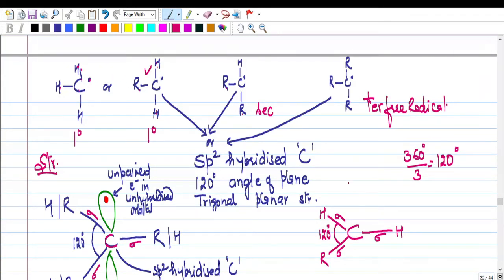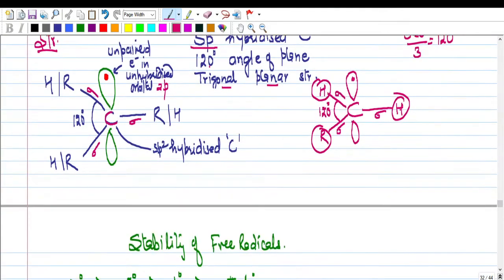Now this one free electron is present in the unhybridized 2p orbital. So carbon has got a 2p orbital, and in this unhybridized 2p orbital you have got one electron. So what is the structure? It is trigonal planar. All these 3 points, 1, 2, 3, are in the same plane. The bond angle is 120 degrees and the carbon is sp2 hybridized carbon. So this is how the free radical looks.